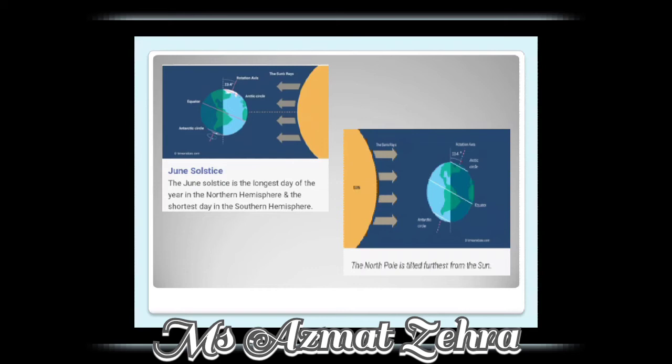In the same way, when it is December, the northern hemisphere has long nights and the southern hemisphere has long days or short nights.